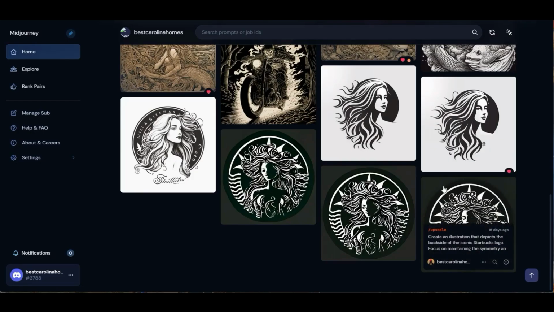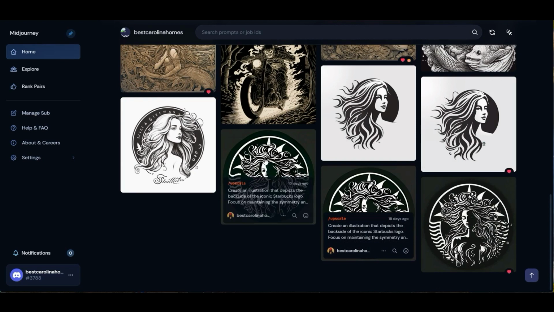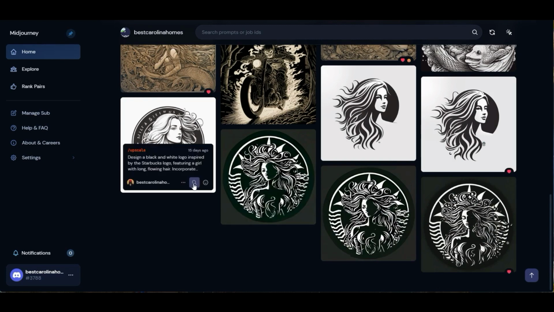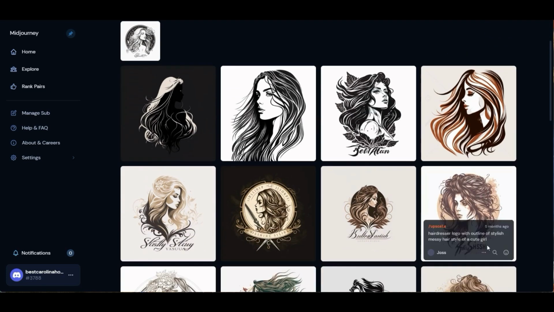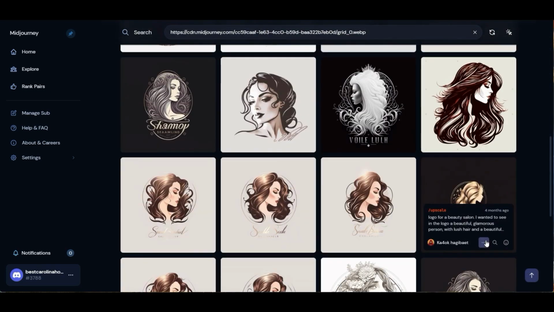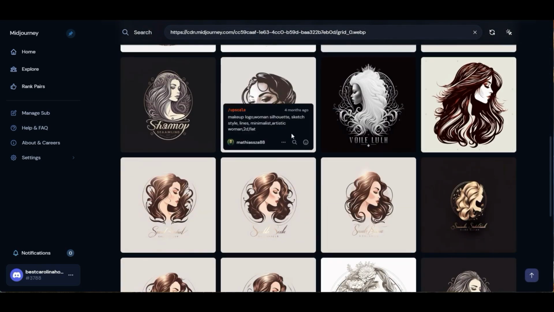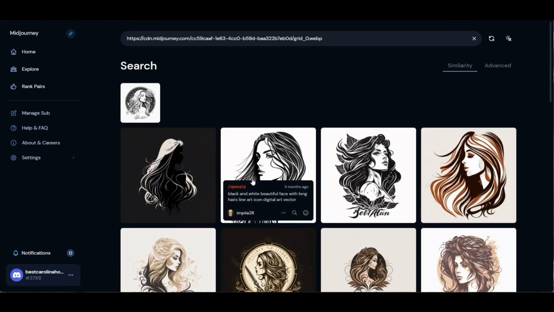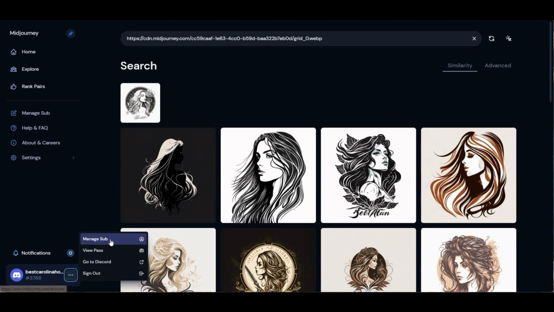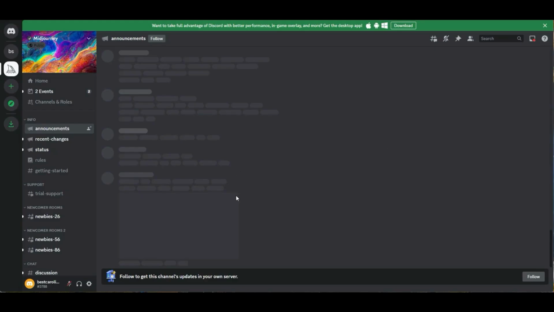Furthermore, if you really like some images and want to see other similar images made by other people, just click this class and you can see how other people make it. So you can make your own, or you can just re-upload it to the server and say, make me a similar one. To generate an image, click this icon on the bottom and say, go to Discord.